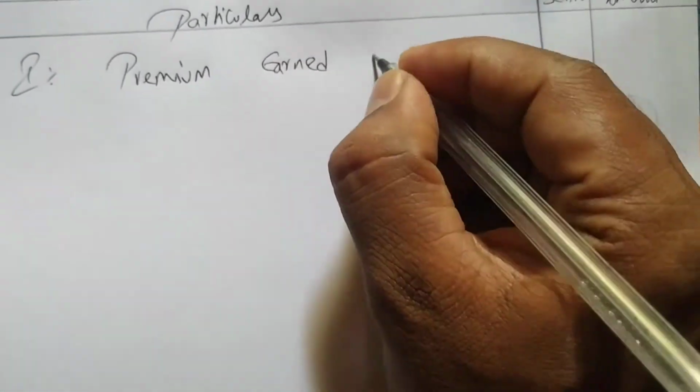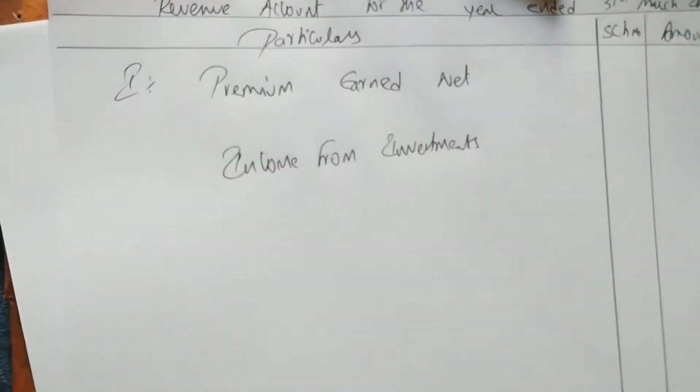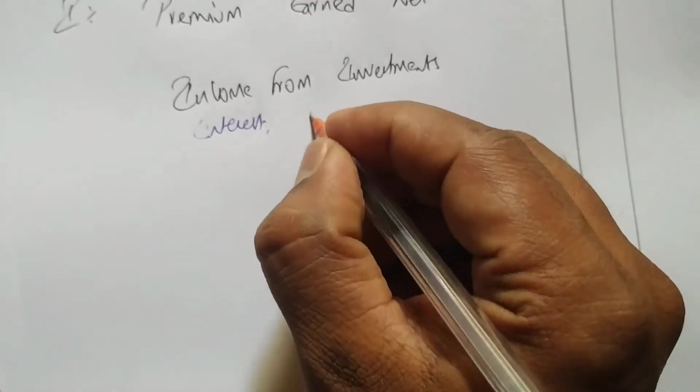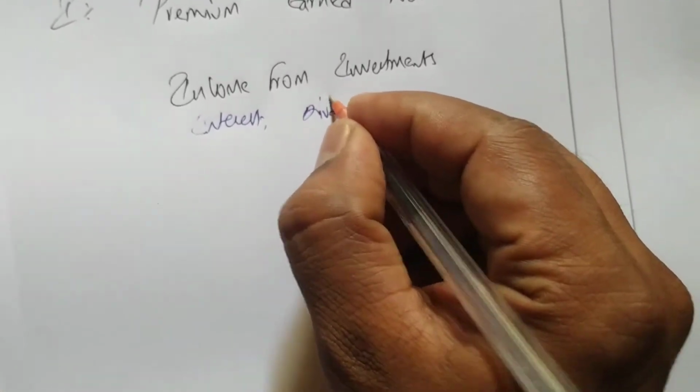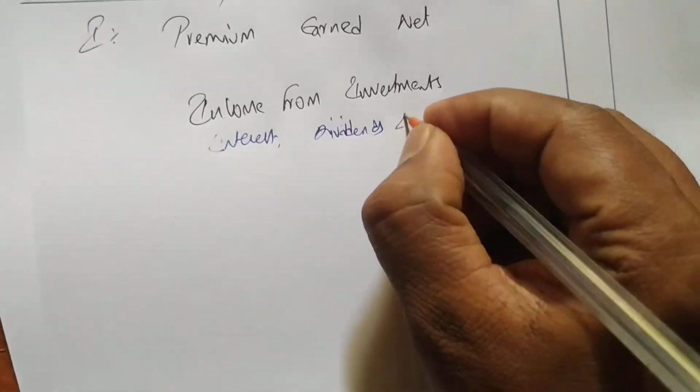So first we'll write premium earned, net. After that we'll write income from investments. Under that we'll write interest, dividends, rent gross.